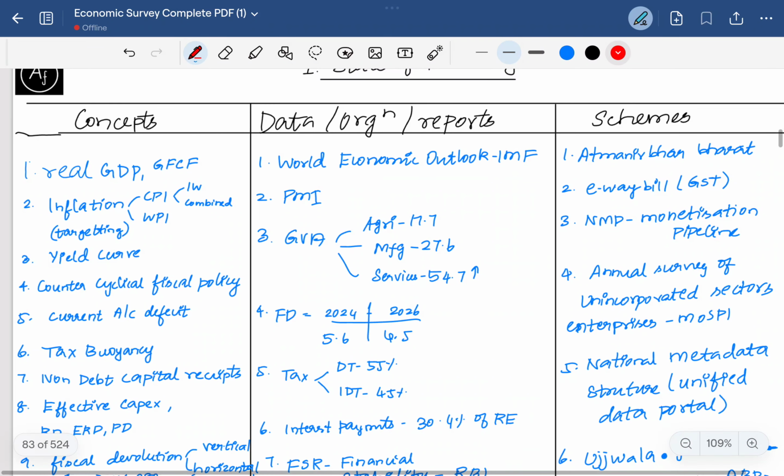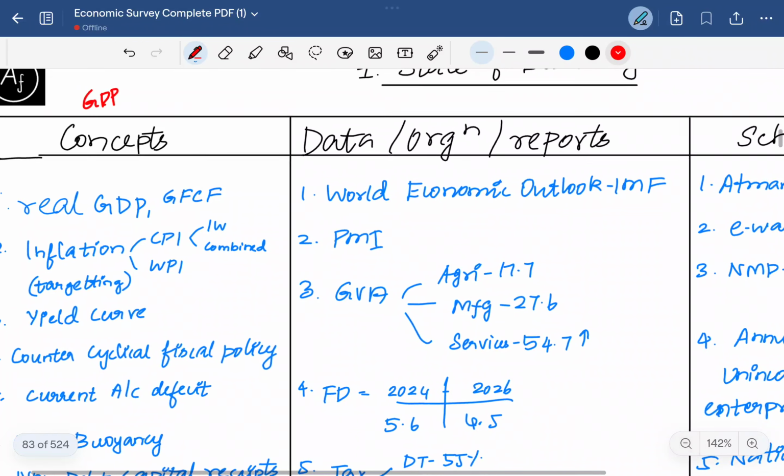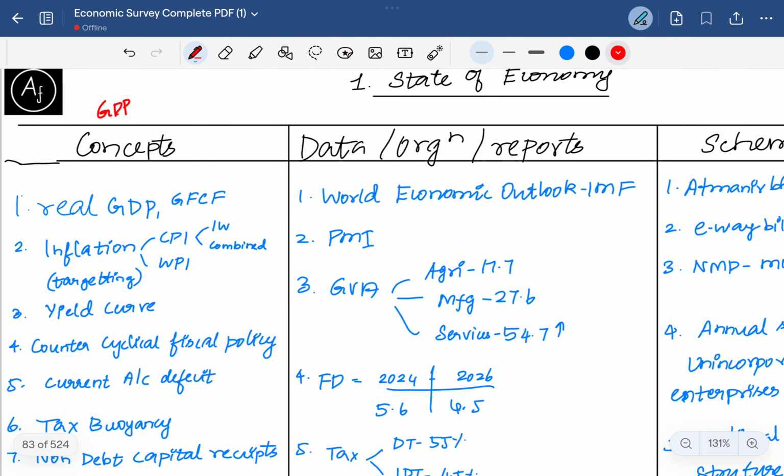the first one is the real GDP. We all know that GDP stands for gross domestic product, that is the whole domestic product which is produced in a particular year in the domestic nation. It consists of nominal and real GDP. Nominal GDP includes the inflation, real GDP subtracts the inflation rate compared to the base year.